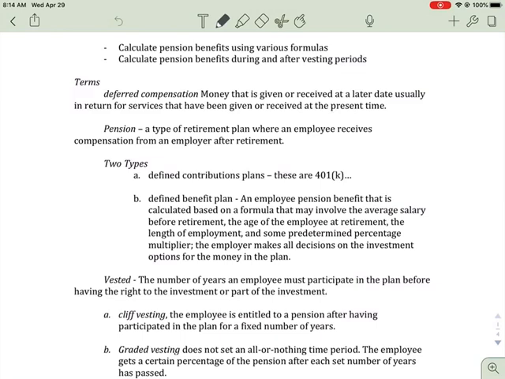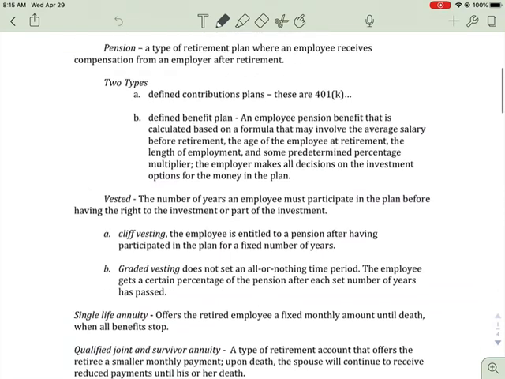There's also the defined benefit plan, which is an employee pension benefit that is calculated based on a formula that may involve your average salary, the age of the employee, the length of employment, and some predetermined percentage, what they call a percentage multiplier. The employer makes all the decisions on the investment often. So if you have a pension plan, the employer is going to make the decisions like where to invest it and things along those lines. And you as the employee don't have much say on where the money is being invested.